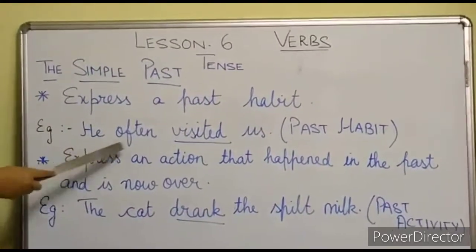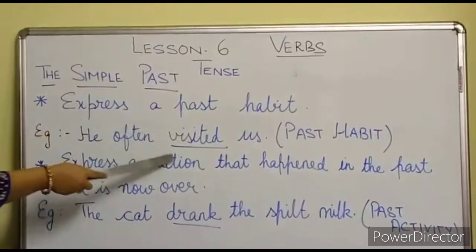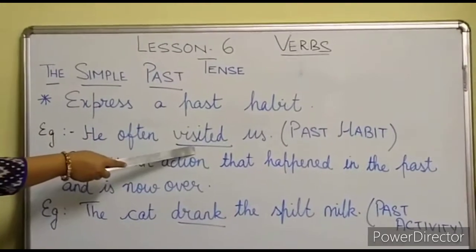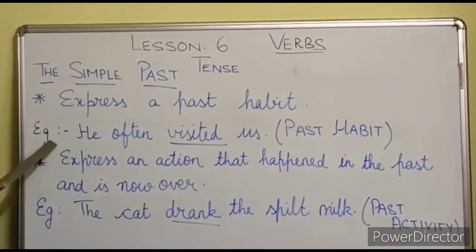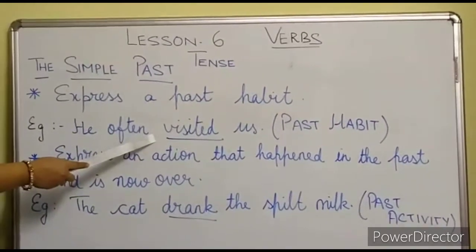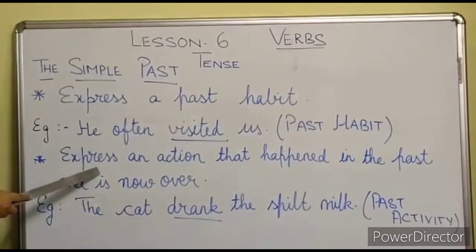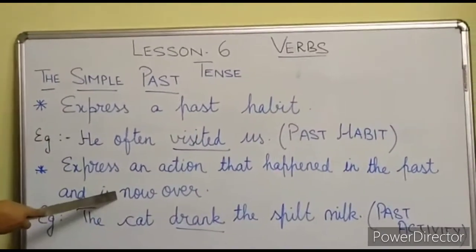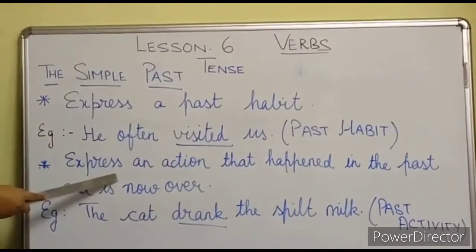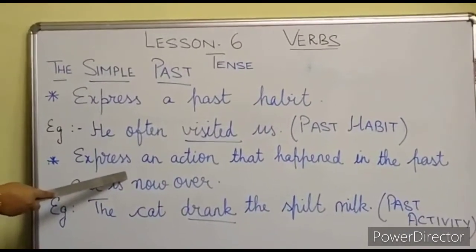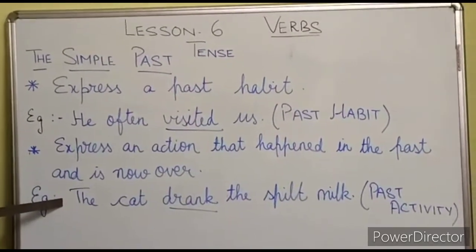Example, he often visited us. It is a past habit. Students, this verb visited is in past tense. And the second one is that it expresses an action that happened in the past and is now over. So it is referring to an action which had already happened in the past. For example, the cat drank the spilt milk.